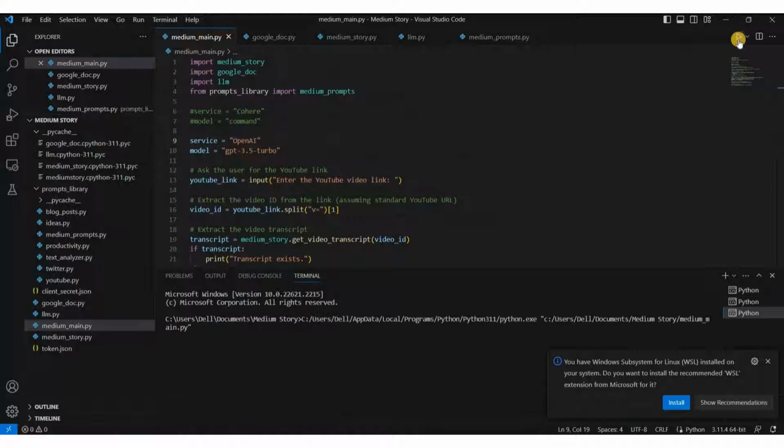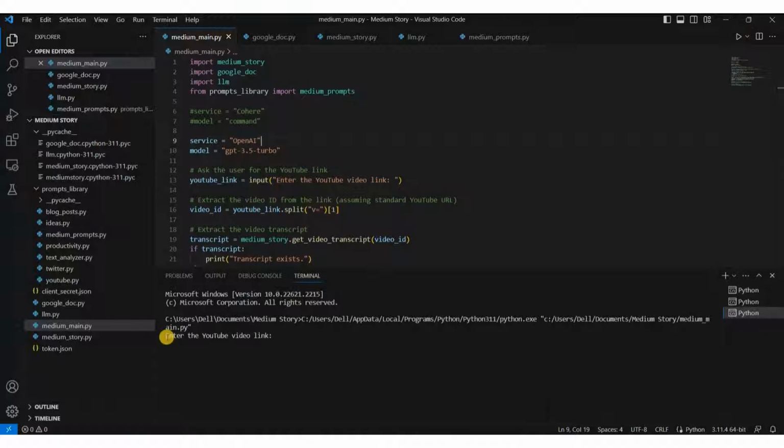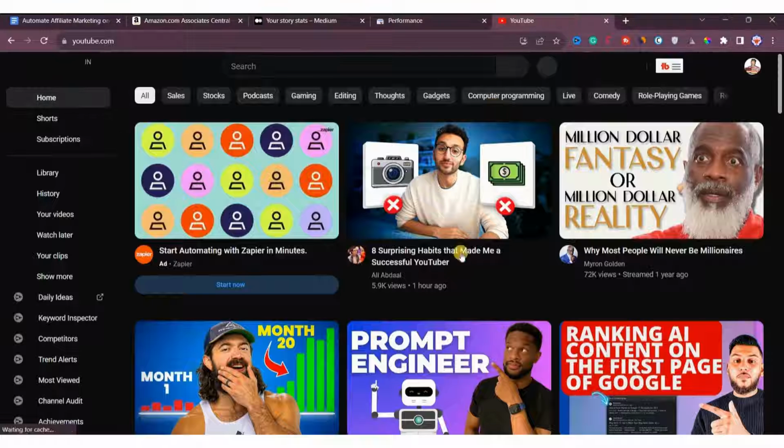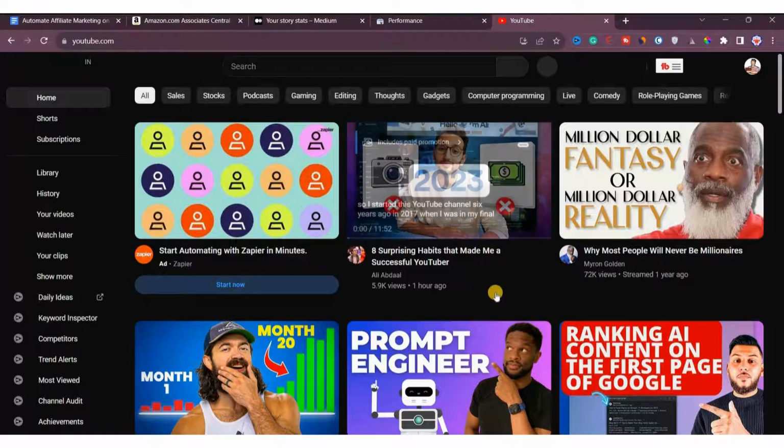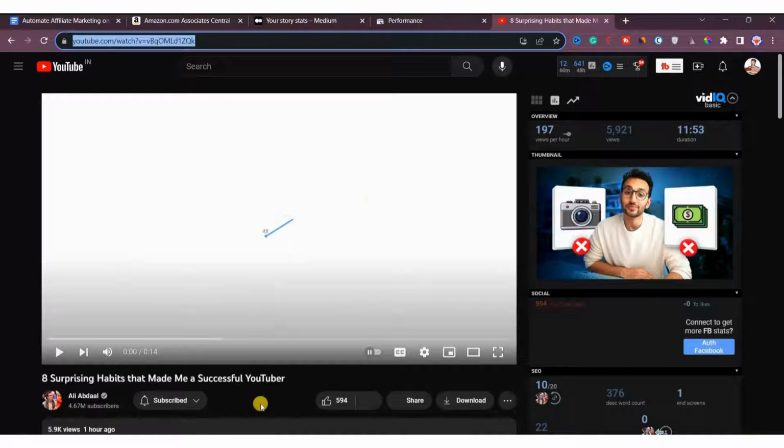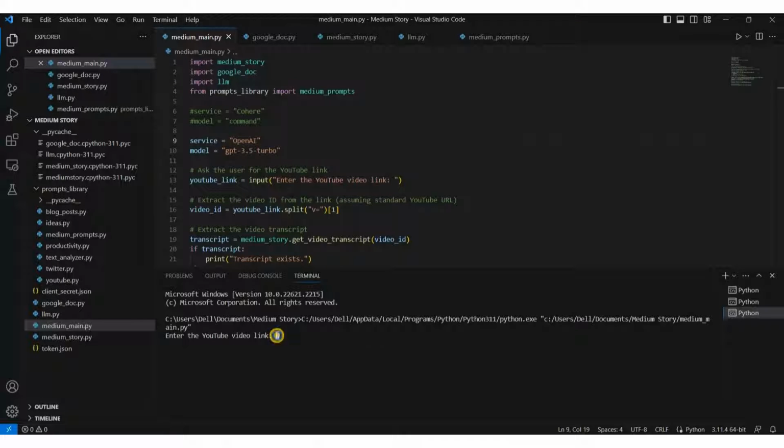Well, we will now run this program and we will wait for it to start executing. As you can see, it is asking us for a YouTube video link. We will open YouTube and find a video, and then we'll copy the link and paste it here. Make sure that the video has subtitles, otherwise it won't work. After pasting the link, I will hit enter.